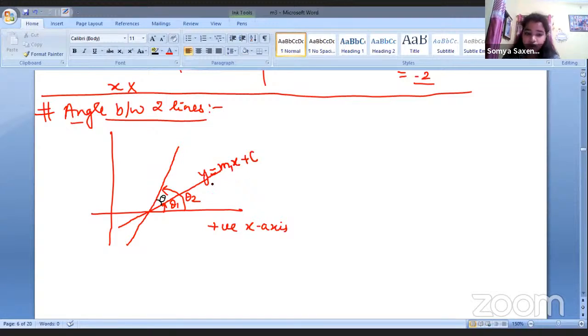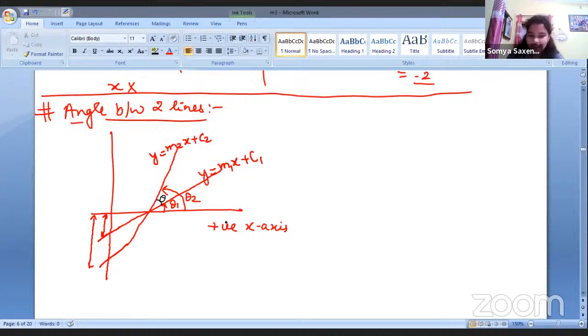The slope will have a different value, and also the intercept which it will make with the y-axis. For example, if we extend it further, it will make this intercept, and if we extend the other line further, it will make some different intercept. So basically, keeping y and x as they are, we will have different values for slope and intercept, right? Similarly, the equation of this line will be y equals m2x plus c2.